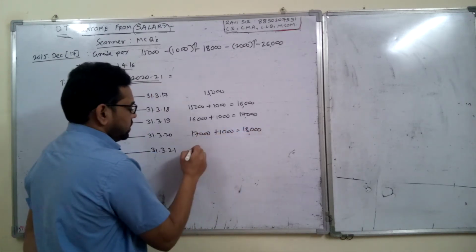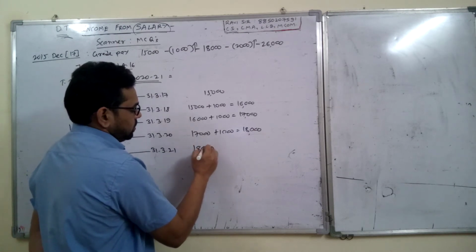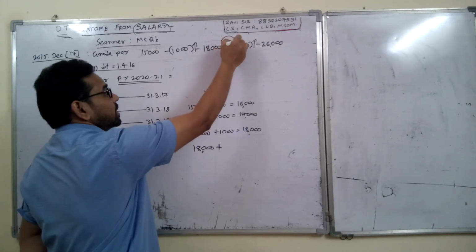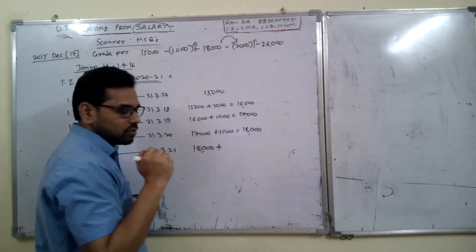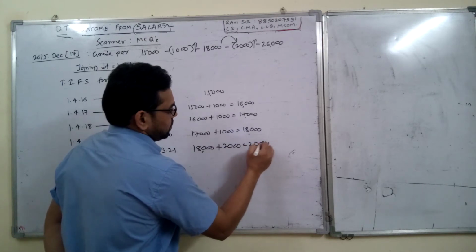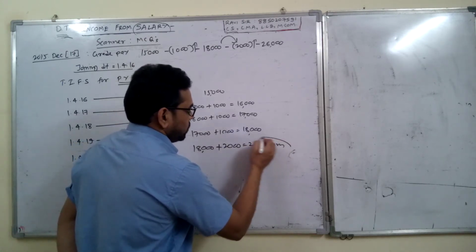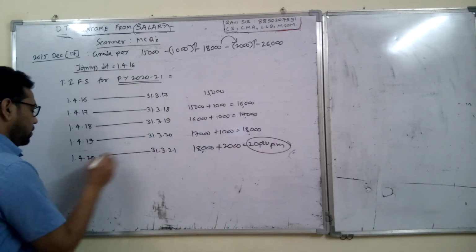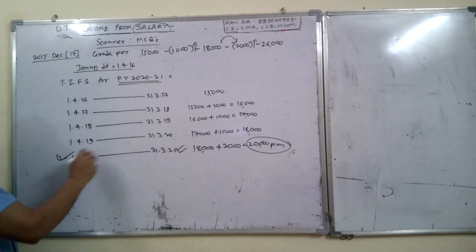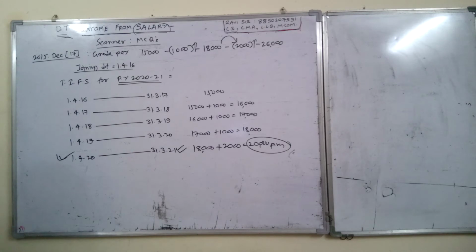Next year, after 18,000 you get an increment of 2,000, so that is important. So you add 2,000 and get 20,000 per month. So this is the salary for your previous year 2021, 20,000 per month.